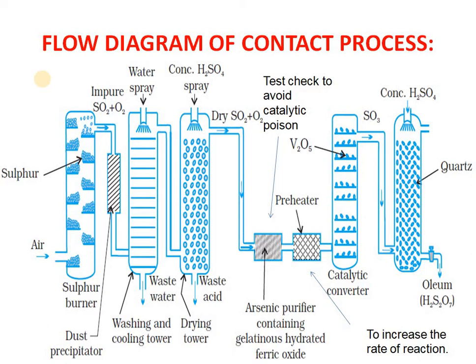There the catalyst is vanadium pentoxide, and the gas will be converted to sulfur trioxide through an equilibrium reaction, which is an exothermic reaction, and the reaction proceeds with a decrease in the number of moles, so pressure would be high and temperature would be low for this equilibrium to move forward. So now this gas again, what you are doing is dissolving in sulfuric acid through the quartz as a